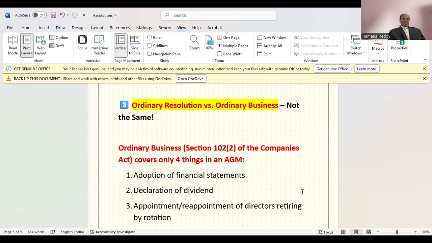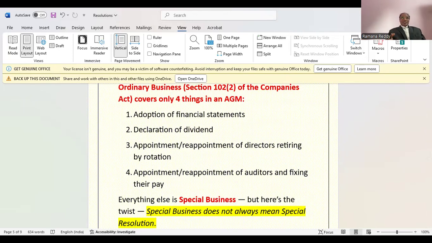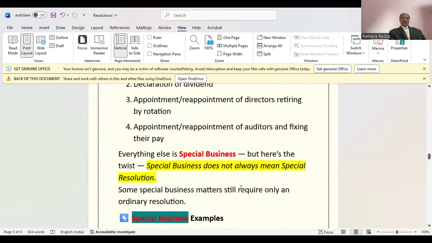That is ordinary business: adoption of financial statements; declaration of dividend; appointment or reappointment of directors retiring by rotation; and fourth, appointment or reappointment of auditors and fixing their pay. These four only are called ordinary business in an AGM, as mentioned in section 102, subsection 2 of the Companies Act 2013. Everything else is special business. These four are ordinary business, others are special business.